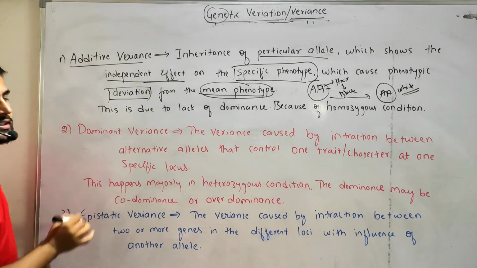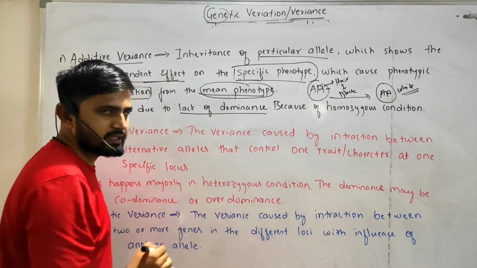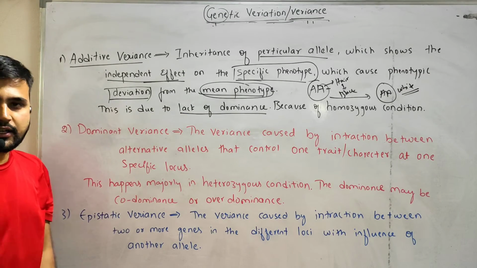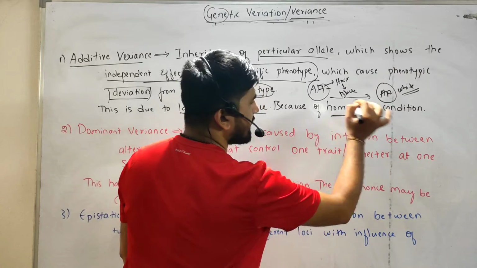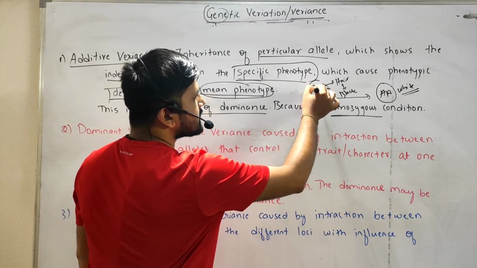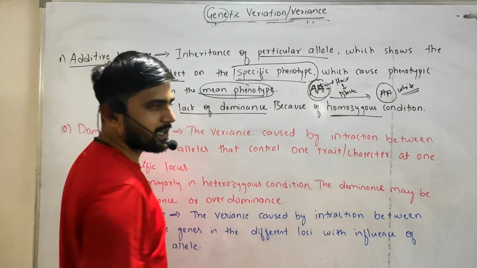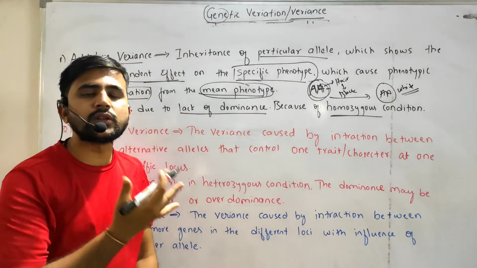Okay, so this variance is majorly due to lack of dominance, right? This is majorly due to lack of dominance because of the homozygous condition. Okay, in the case of homozygous condition, what happens? Let us consider this is capital A, the homozygous condition. Here capital A in the sense they both are dominant.